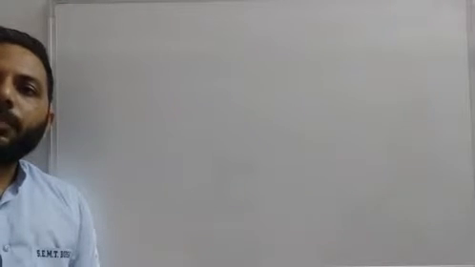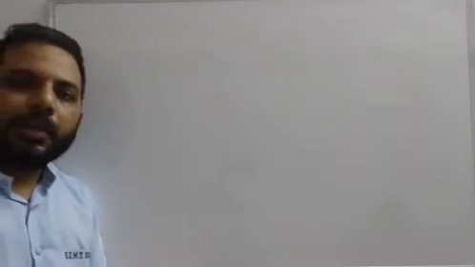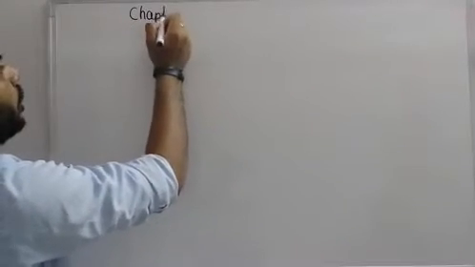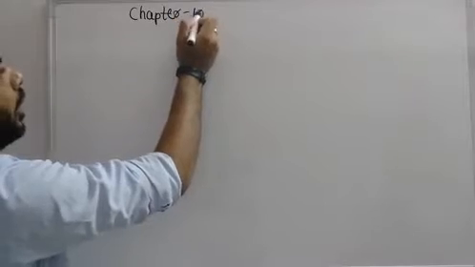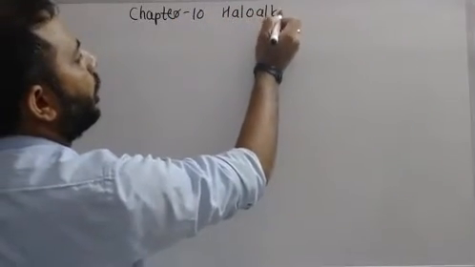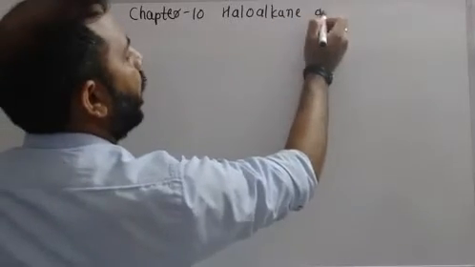There are a total of 4 chapters of organic chemistry: chapter number 10, 11, 12 and 13. We will discuss chapter number 10. The name of the chapter is Haloalkane and Haloarene. Chapter number 10, Haloalkane and Haloarene.